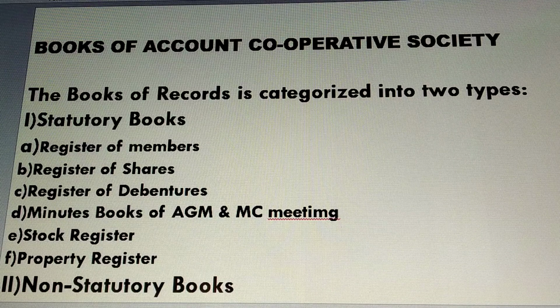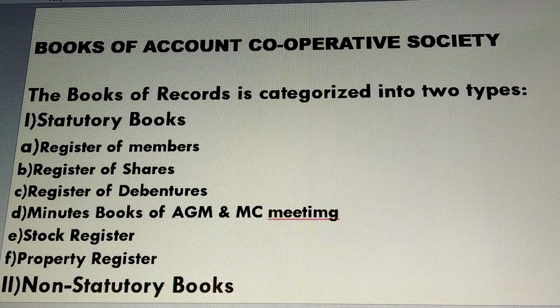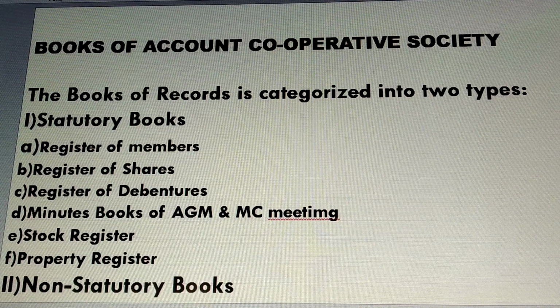Tenure meaning the period, and this record can be maintained by recording the activities done in different books, right? We maintain this record by recording all the activities carried out during the particular year, in the different books of account. Sometimes recording such activities in the books and keeping these books is compulsory as per the act, right?